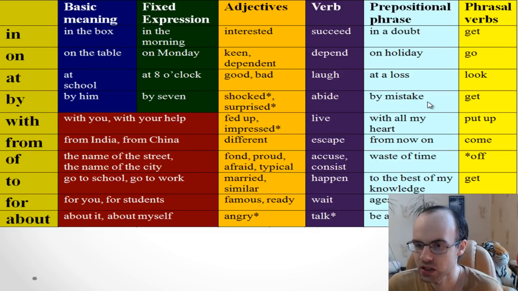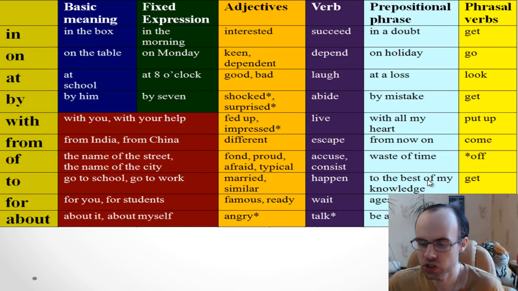By mistake. So actually, I opened it by mistake. It means that I was going to do another thing, so it happened accidentally, although I didn't want it. With all my heart means very much. I love you with all my heart means I love you very much. Okay, you see, from now on means from this moment and later. So it will be from now on. Waste of time. So it's a complete waste of time, or it's a complete waste of money.